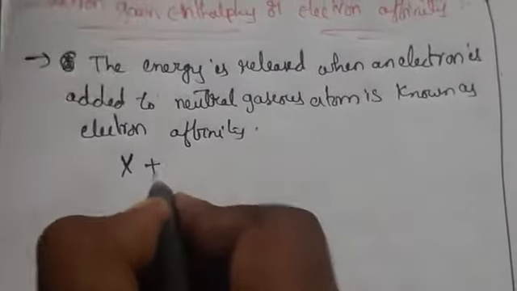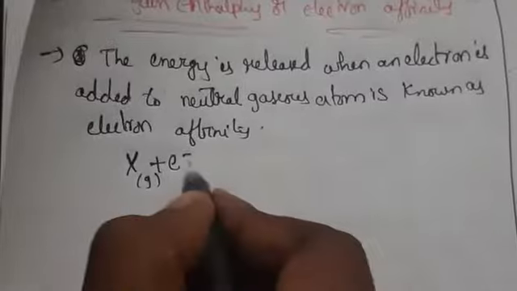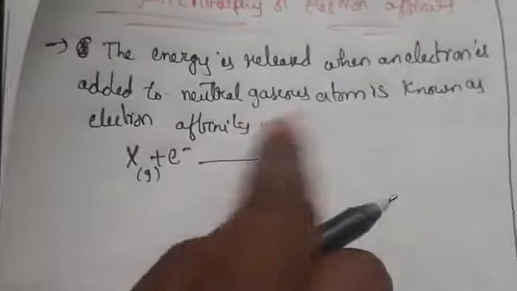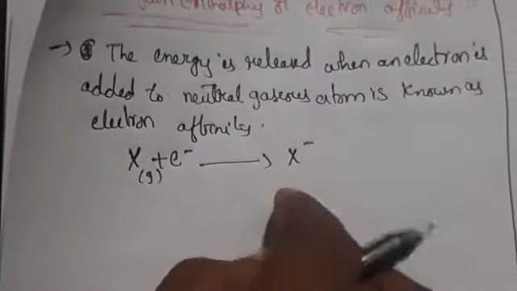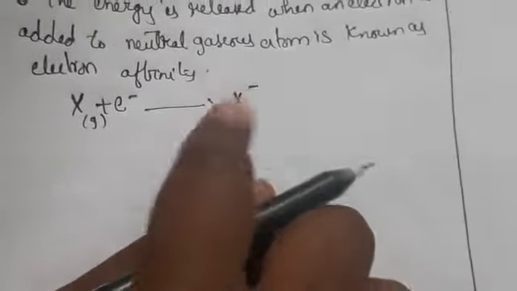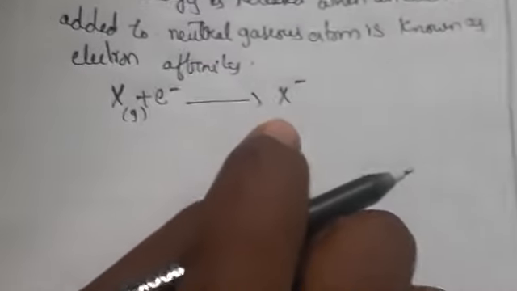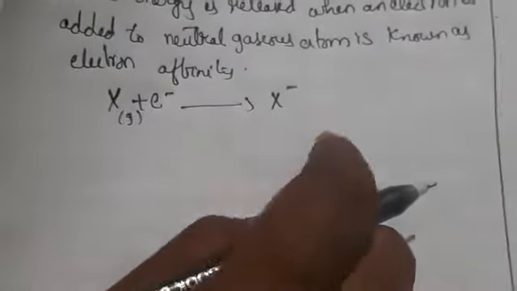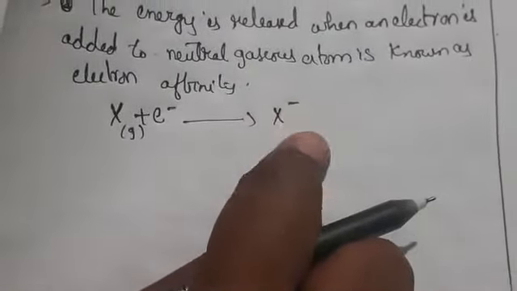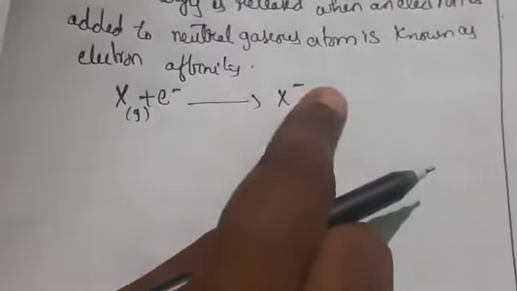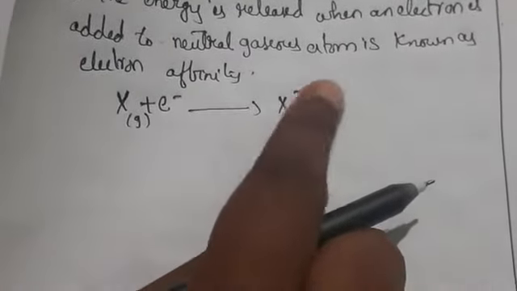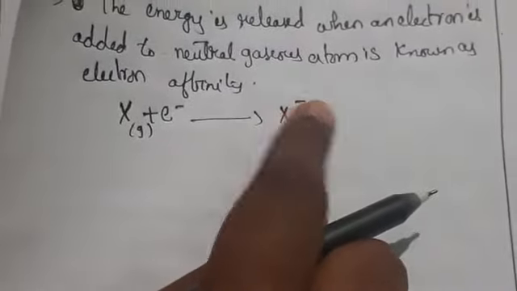So when an electron is added to a neutral gaseous atom, some energy is released. That is electron affinity. Generally, a negative charge is produced: a uni-negative ion, with only one negative charge present. So a uni-negative ion is formed by adding an electron. This ion prevents the entry of a further electron due to repulsive forces.